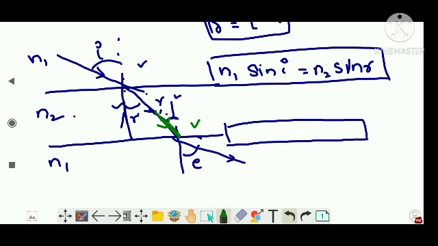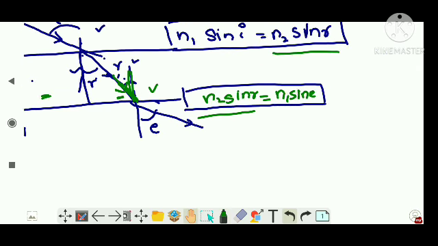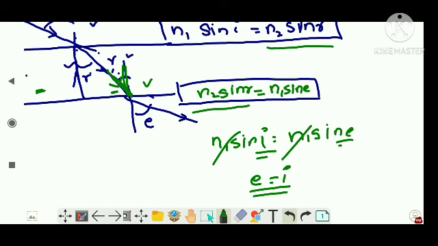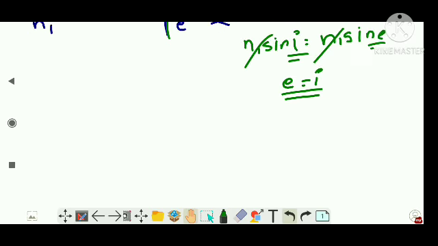So here I can write n2 into its incident angle, which now becomes R: n2 sin R is equal to n1 sin E. Now, this is n2 sin R, and the earlier one is also n2 sin R. So I can write n1 sin I is equal to n1 sin E. n1 cancels. Sin I is equal to sin E, which means E is equal to I. That is, the angle of emergence is equal to the angle of incidence. This is just an example, guys. Okay, this much clear.